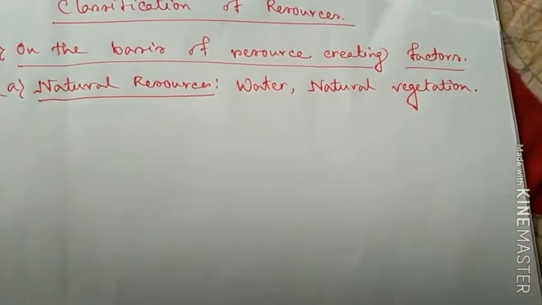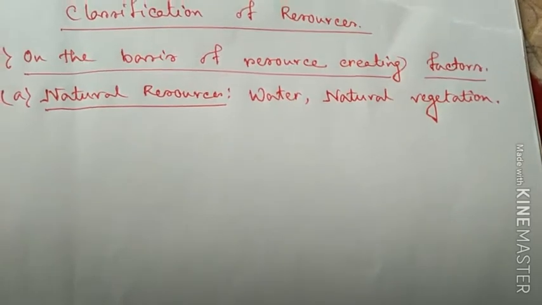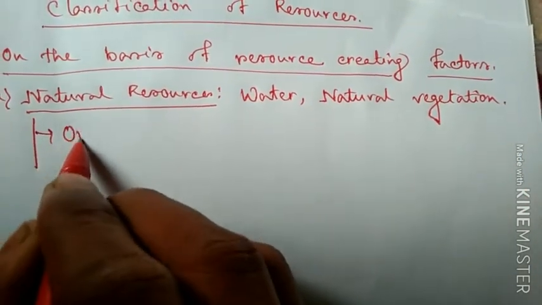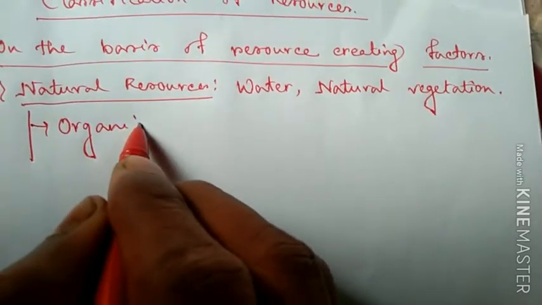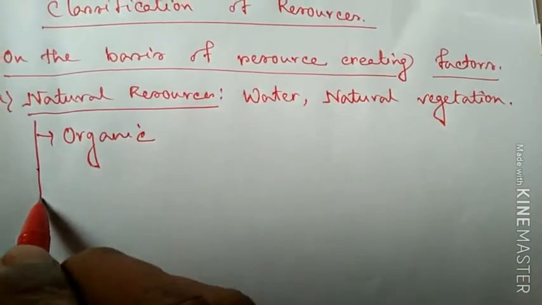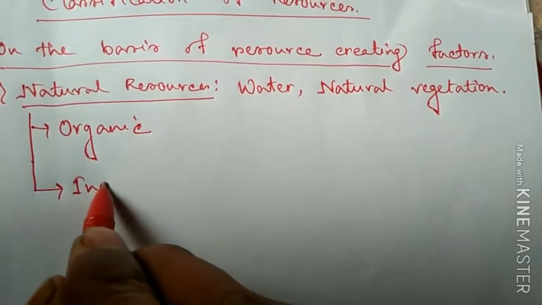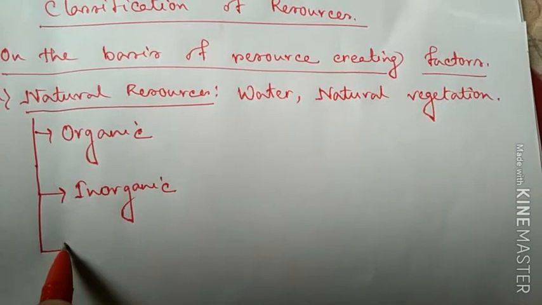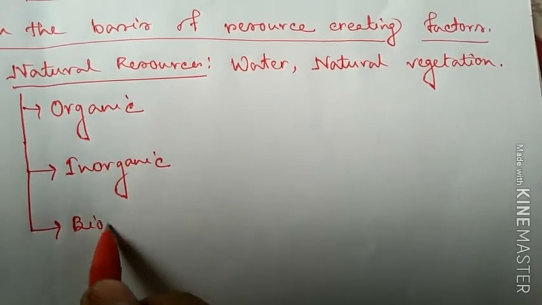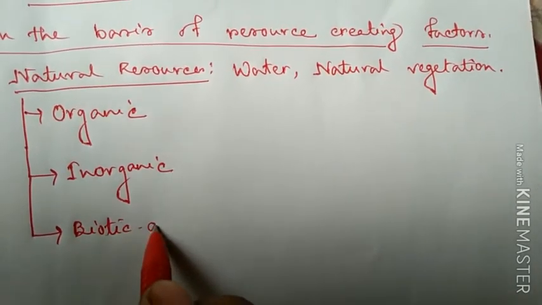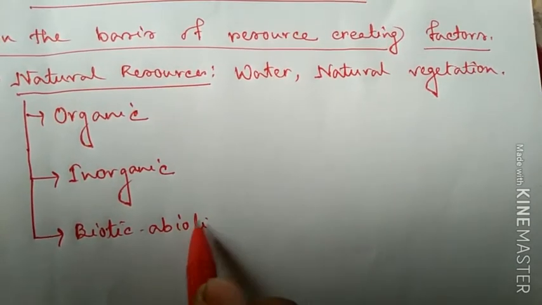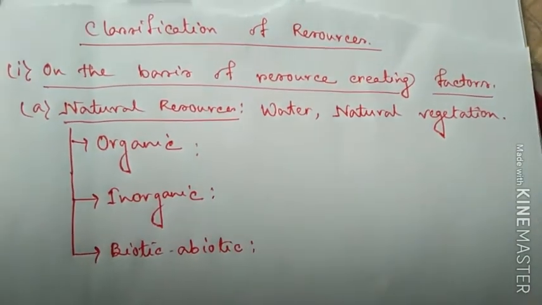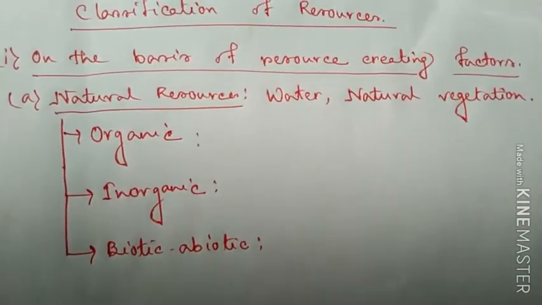Again, we broadly divide the natural resources into three types. One is called organic resources, another one is called inorganic resources, and the last one is biotic and abiotic resources. So these are the three divisions of the natural resources.